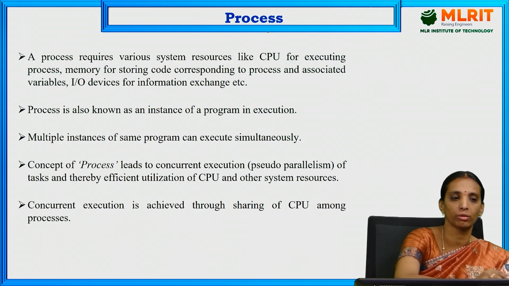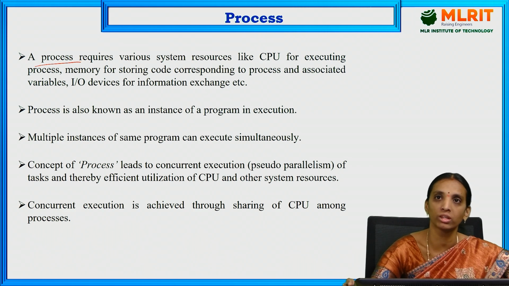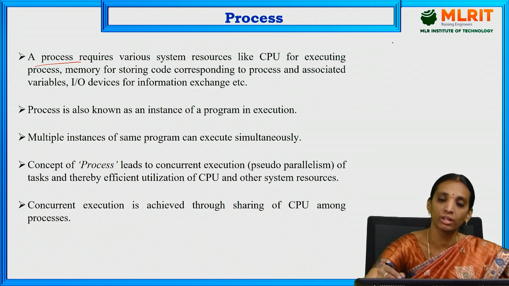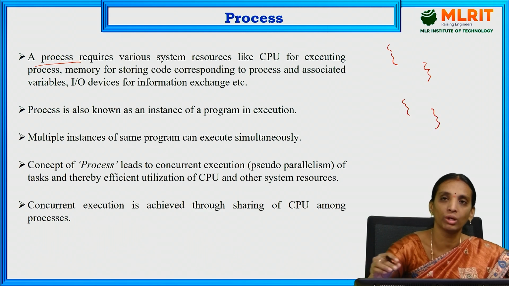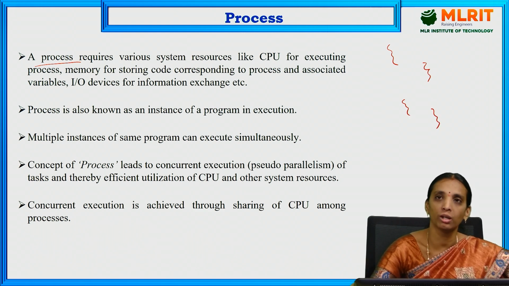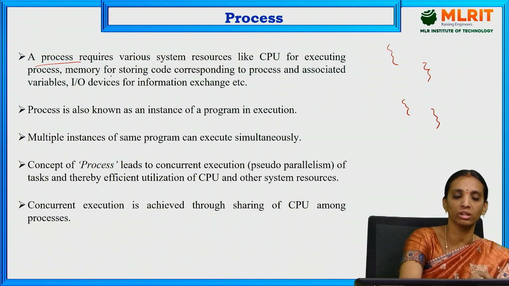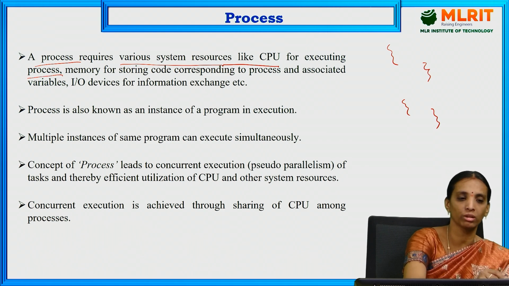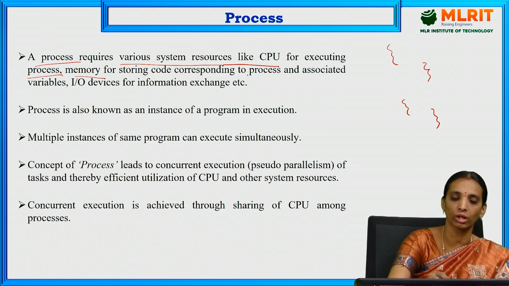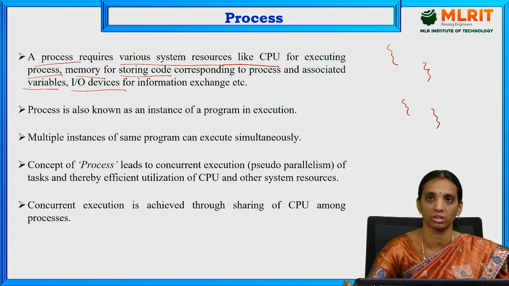Next, a process is nothing but a sequence of execution which is done by the operating system. It consists of a number of programs in one process, or only one program in one process. It depends on the work to be done. A process requires various system resources like CPU for executing the process, memory for storing the code corresponding to that process and associated variables, and IO devices for information interchange, etc.